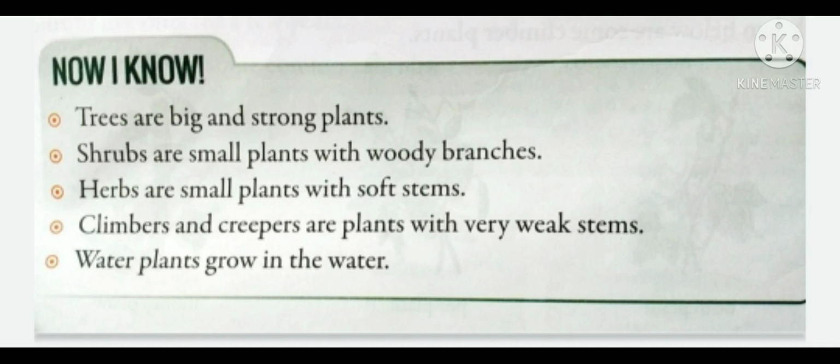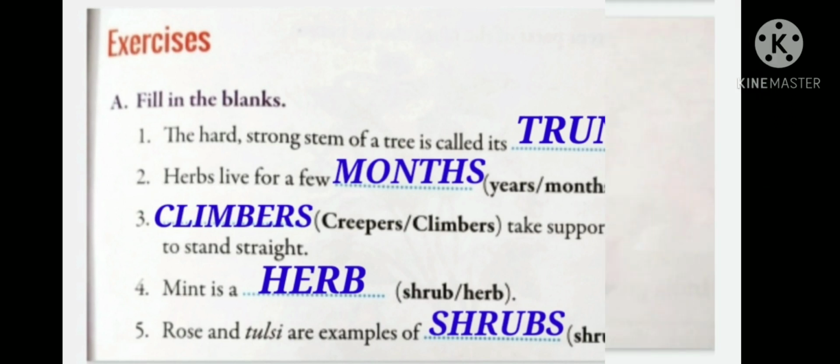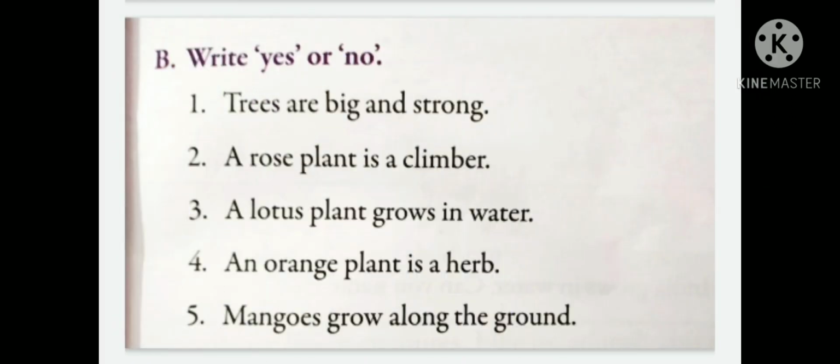Okay, children? So today we will start exercise B. Exercise A we have done in our last class. You might have done it in your book. So let's start B. Write yes or no. Number 1. Trees are big and strong. Just now, children, we went through that trees are very big plants and they are even very strong. So what will we write? Yes. Now number 2. A rose plant is a climber.